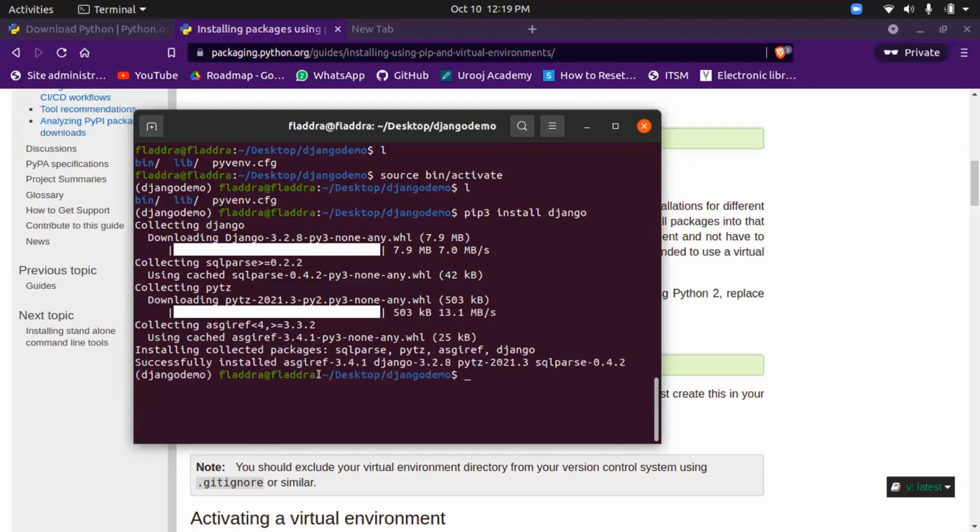So Django is installed. We can check the Django version using django-admin --version. So here it is. Django is installed and the version is 3.2.8.